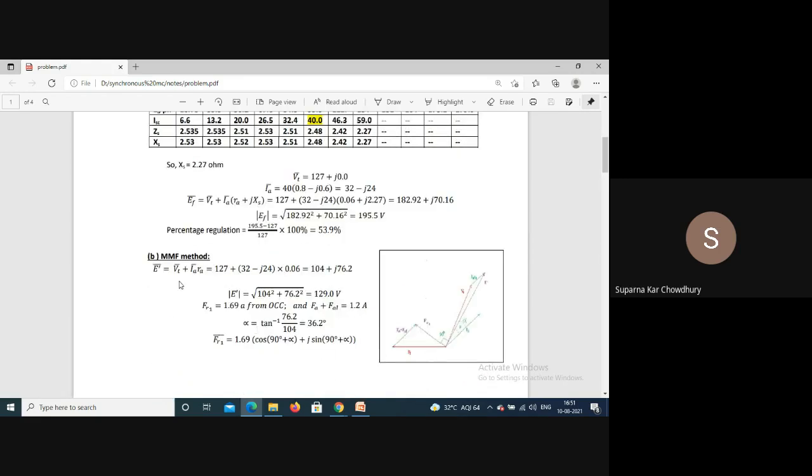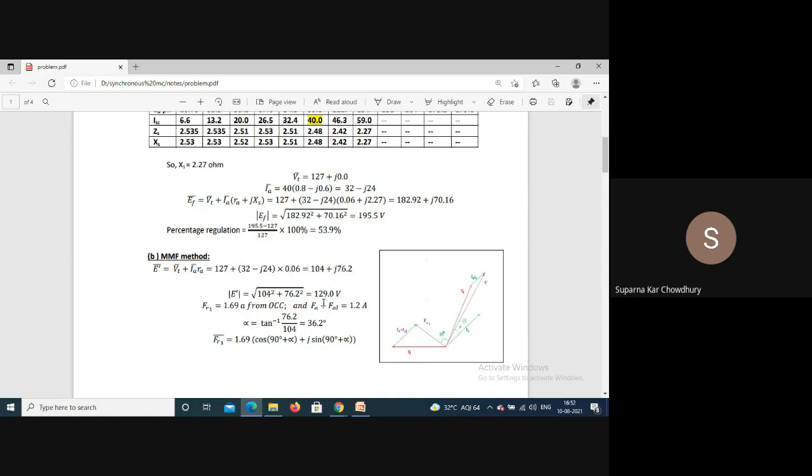Then come to the MMF method. Now in the MMF method, E dashed is VT plus IA RA, so VT plus IA into RA. So this is the voltage behind the resistance. The magnitude of E dashed is 129. Corresponding to this, FR1 is determined from the OCC. It is found to be 1.69. And FA plus FAL is found from the short circuit characteristic. This is 1.2. And this alpha value, as we have from here, VT is the reference.